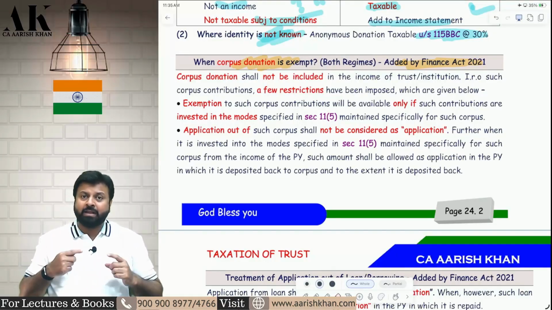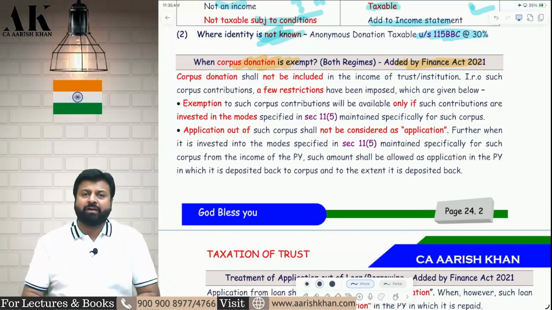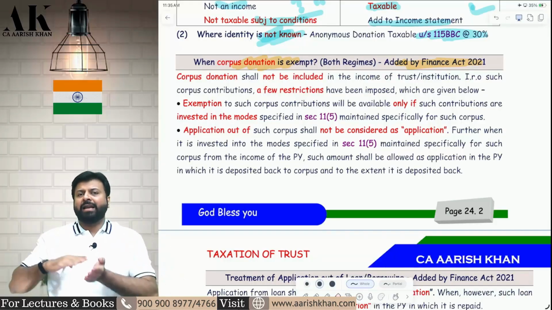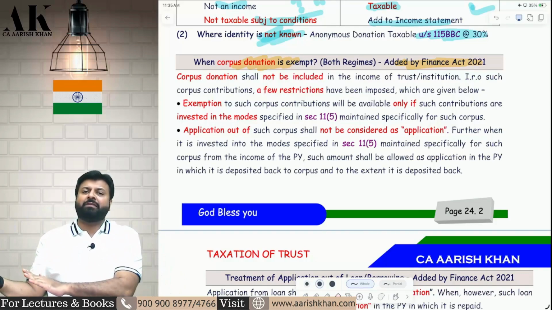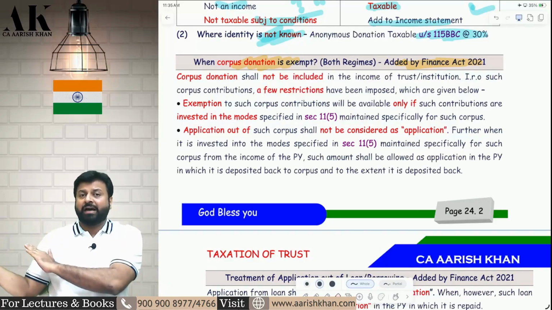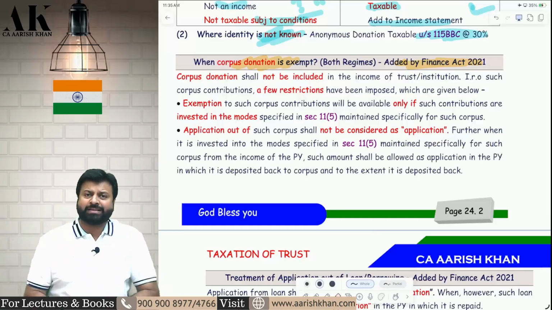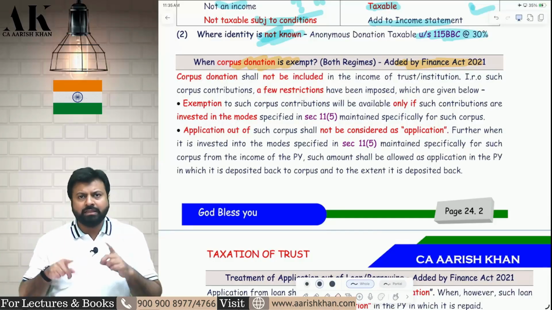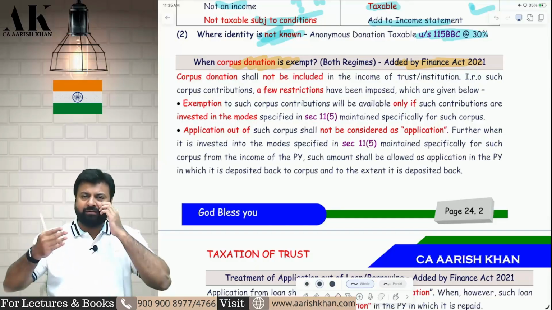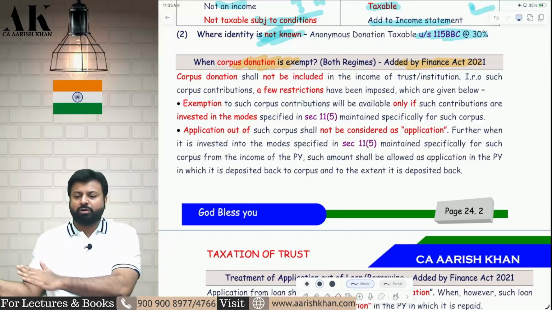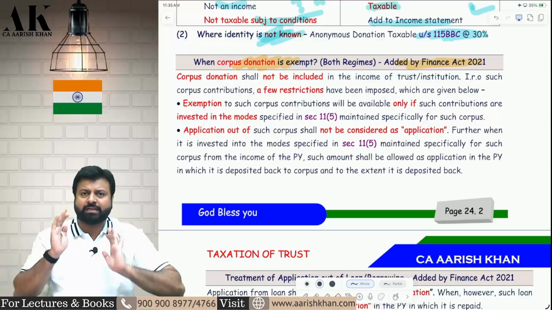I want to make it exempt. I have to invest that in the mode specified in 11(5). So suppose I received it and I invested that in the mode specified in 11(5), then it is exempt. If I invest in other than 11(5), then this 10 crore will be taxable. This is the first step. Let's be positive in life. We received 10 crore, we invested in the mode specified in 11(5), therefore this 10 crore is exempt in 25-26.